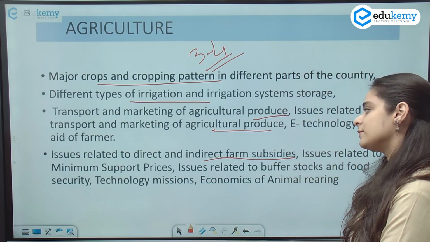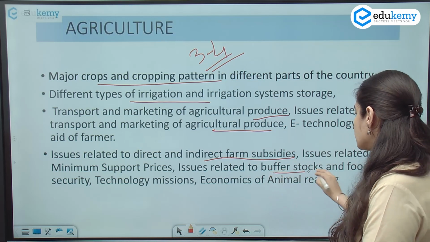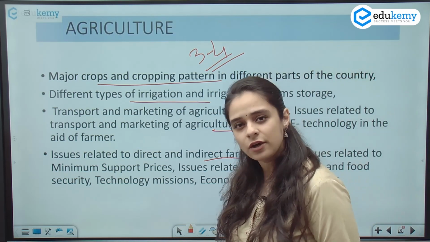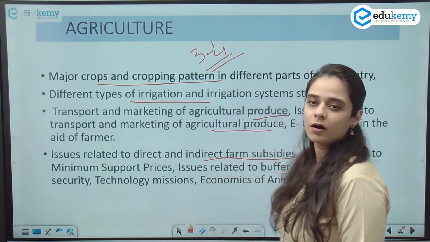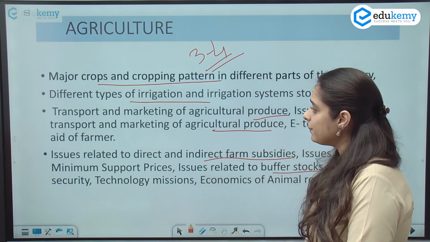Issues related to minimum support price, related to buffer stock. So questions related to food security of the country are always there in the paper.